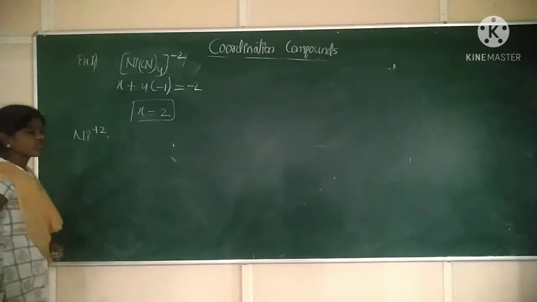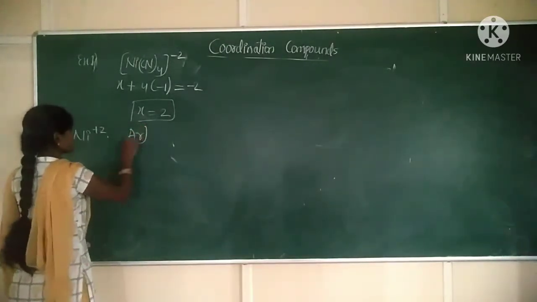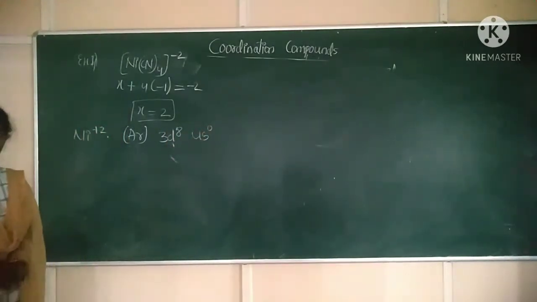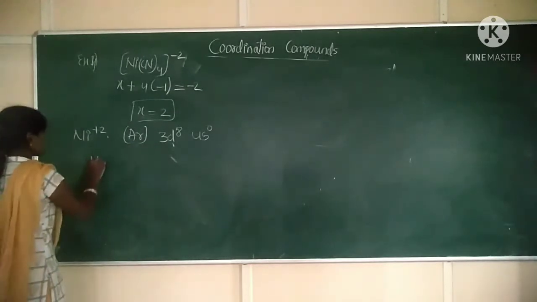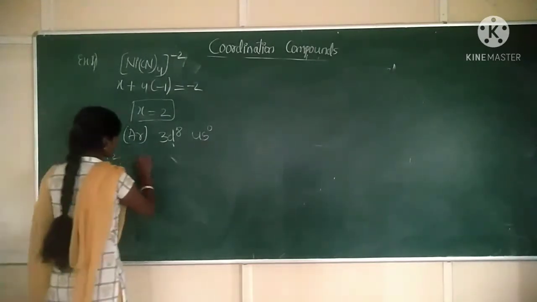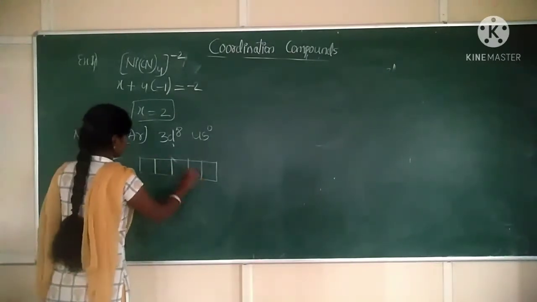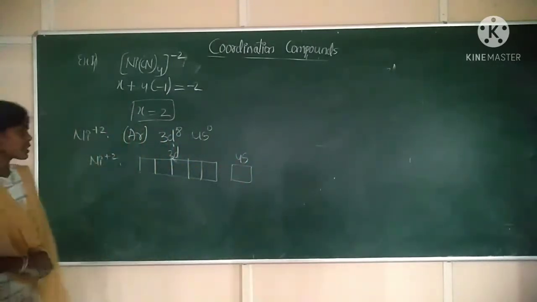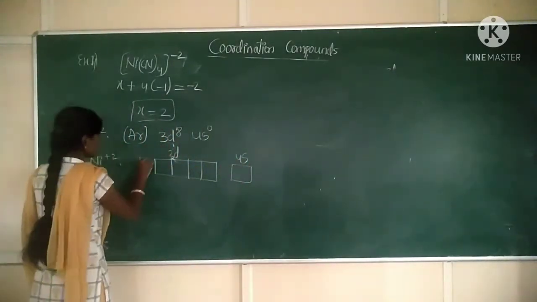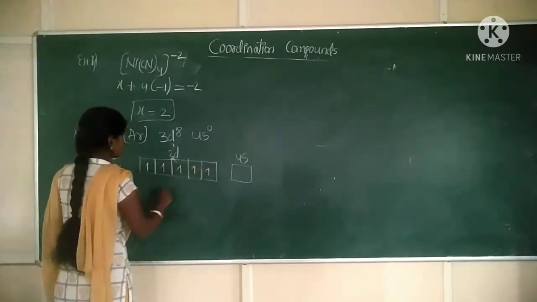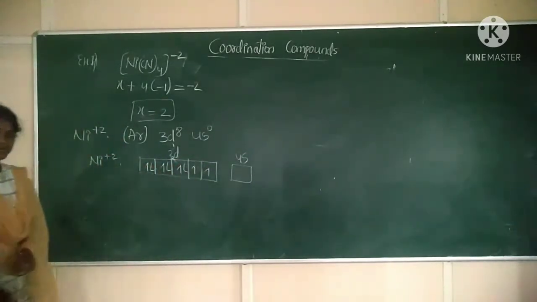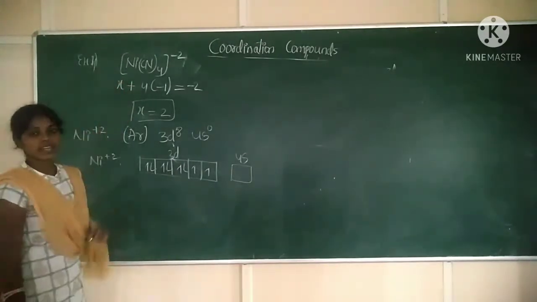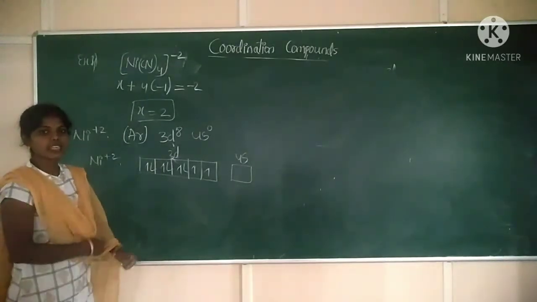Nickel plus 2 means what will be the configuration? Argon 3d8 4s0. Okay. Now for nickel plus 2, write the orbital diagram. For nickel plus 2 the orbital diagram will be like this. This is the 3d shell, this one is the 4s shell. Next, 3d means 8 electrons are there: 1, 2, 3, 4, 5, 6, 7, 8. Correct? Now with the nickel plus 2 ion, 4 cyanide ligands are coordinating.